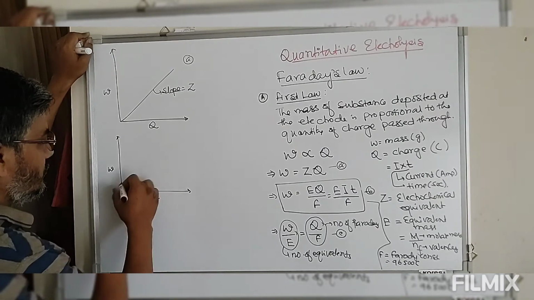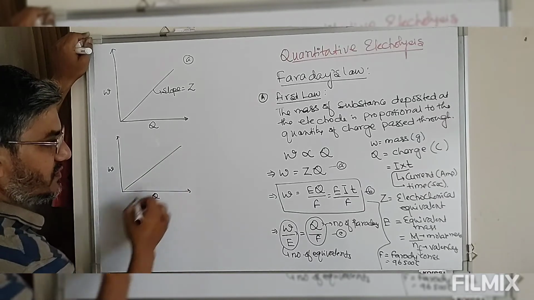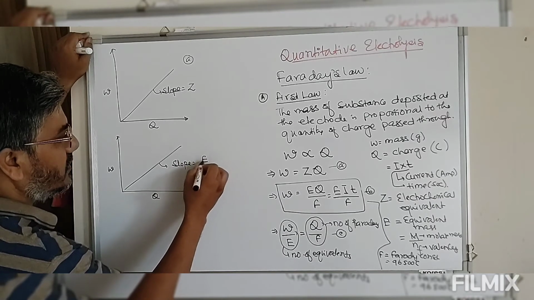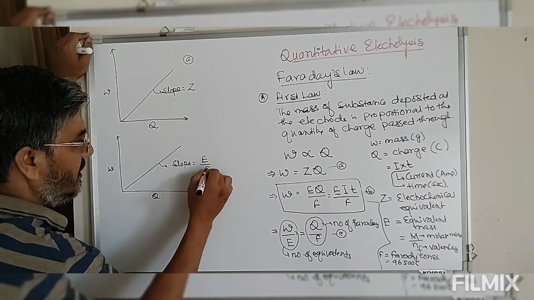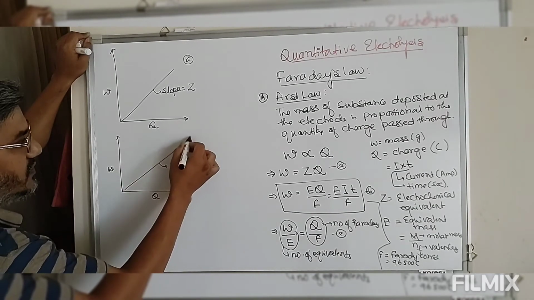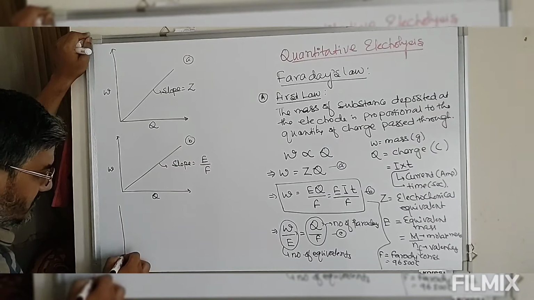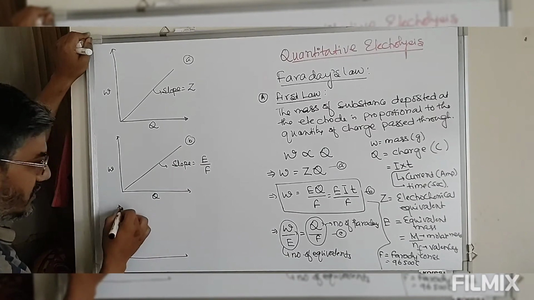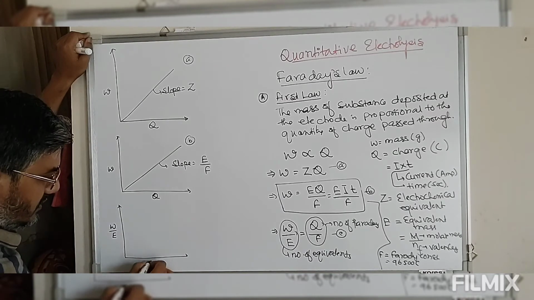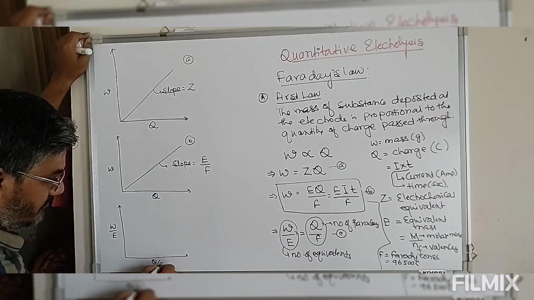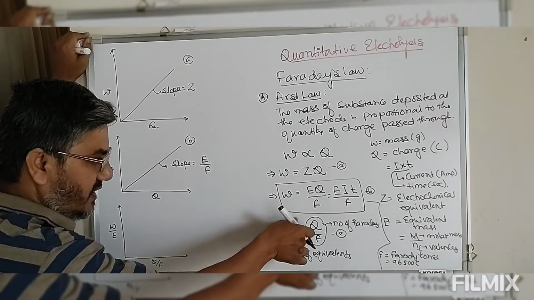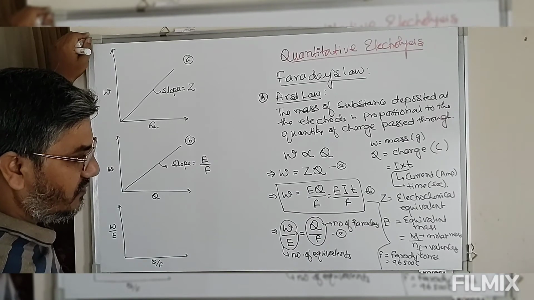This is again the equation of a straight line passing through the origin, but the slope here is the electrochemical equivalent divided by the Faraday constant. This is equation B. Now look at equation C. We have number of equivalents and number of Faraday. The number of equivalents oxidized or reduced is always equal to the number of Faradays.